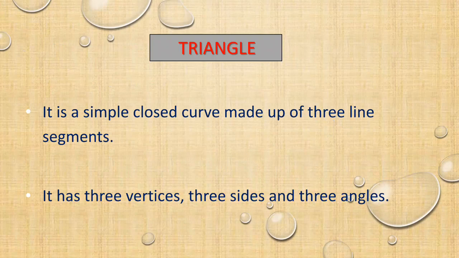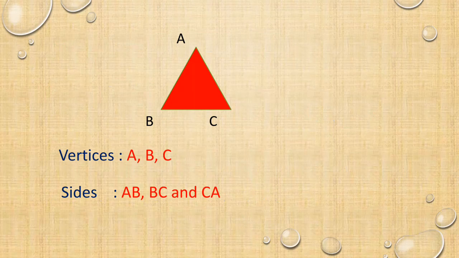Now let us clear this with a figure. Here A, B, C. Top A and the base B and C. What are the vertices? What are the joining points?